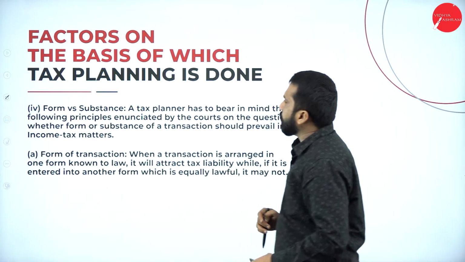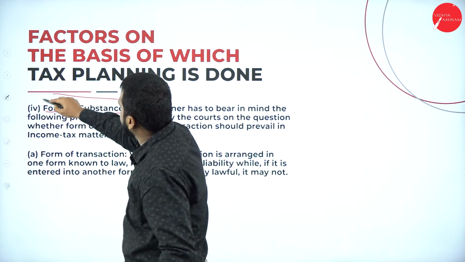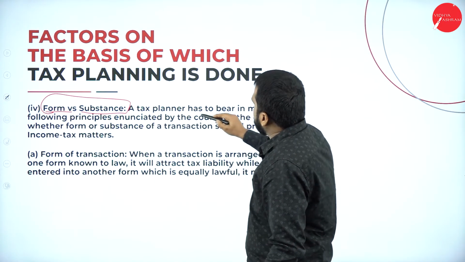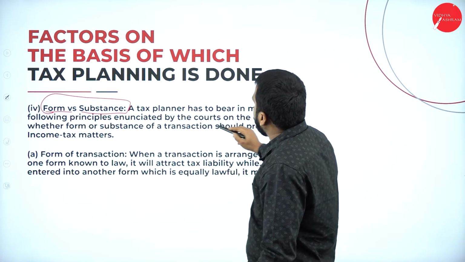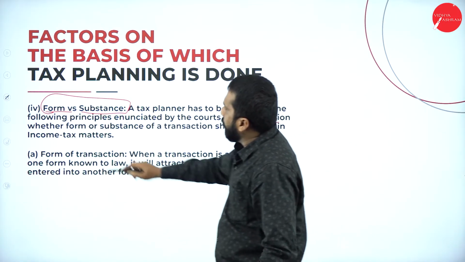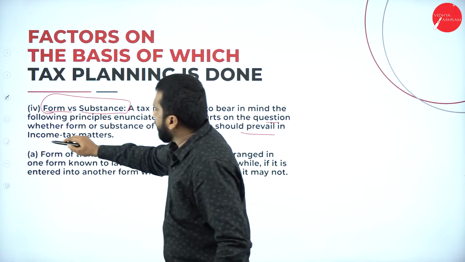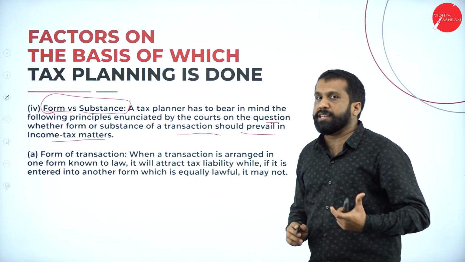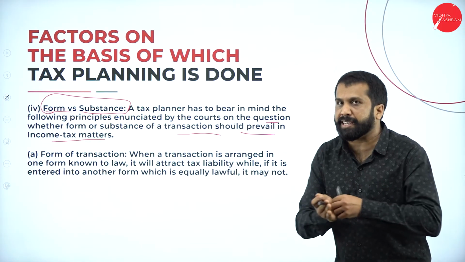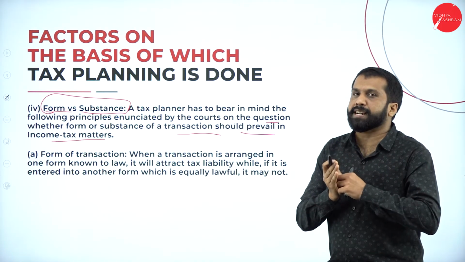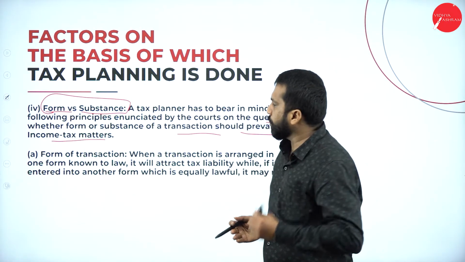Now, next, fourth point: form versus substance. A tax planner has to bear in mind the following principles enunciated by the court on the question whether form or substance of your transaction should prevail in income tax matters. So substance means what? The proof. You should know the proof that yes, I can do this, I can go for this deduction, I can avail this exemption. With all those, you have to go with substance.